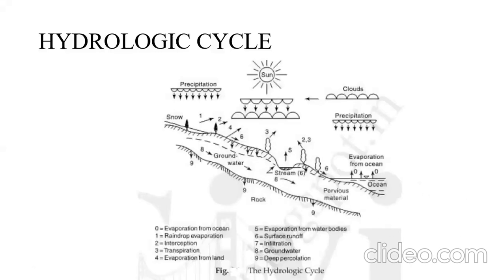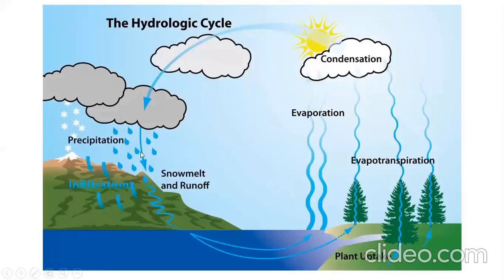So here we are finding that this is the precipitation occurring here. It has been shown here. We'll start from the basic principle. Next, here we have a sea or ocean, or we can consider a lake, from where there is evaporation, and that evaporation is due to the sun's radiation. This is the sun which has been shown over here, due to which there is evaporation of the water from the surface of the water body.